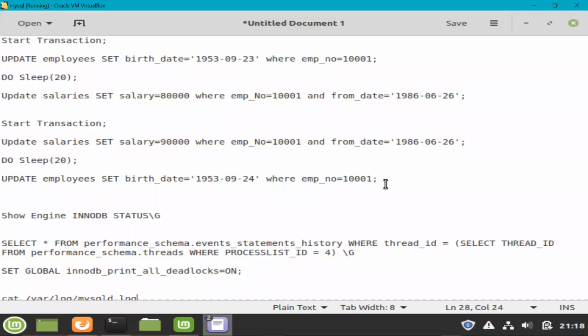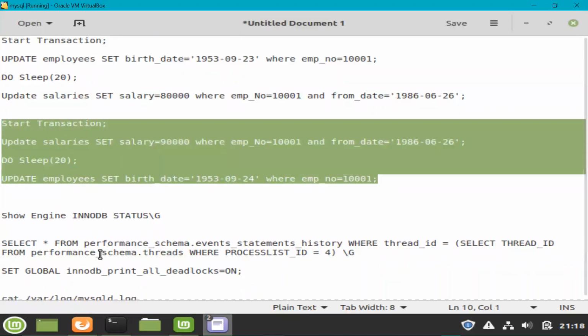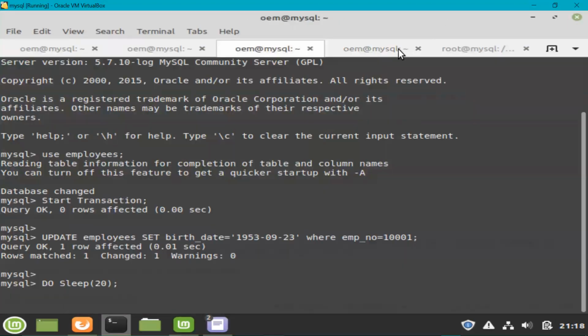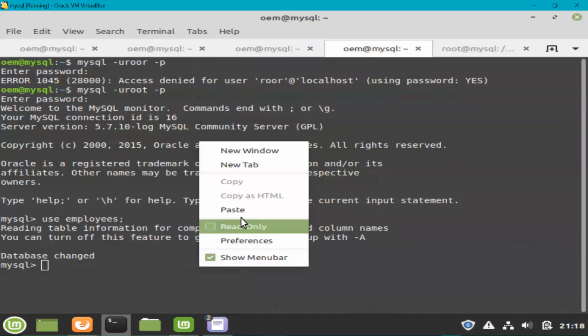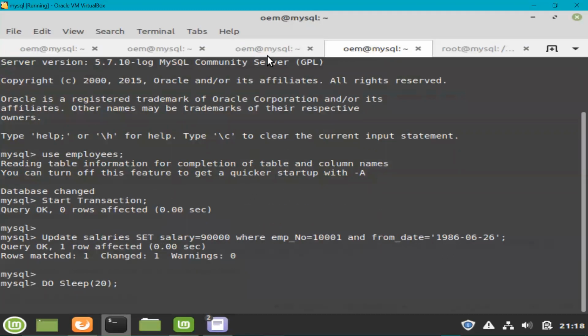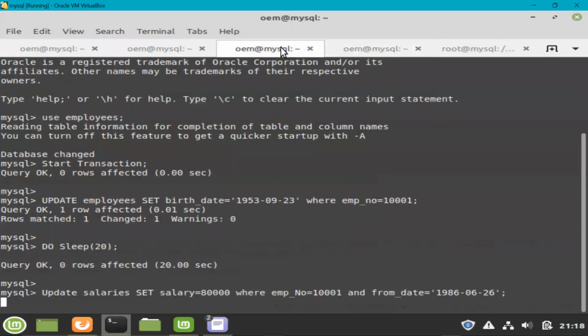I'll quickly go back and copy this command or this transaction, and I'll go to another window and execute this command. And now I'll go back here. After some time, you will see that it will start running the update on the salaries table, but it will get blocked because this has acquired the lock on the salaries table already. So now you can see this command is running, but it is unable to complete because it cannot acquire the lock.